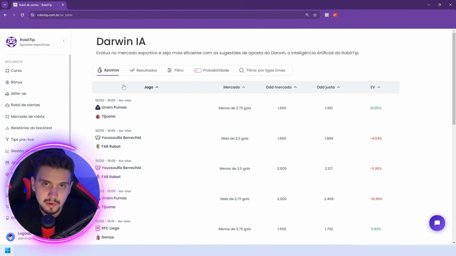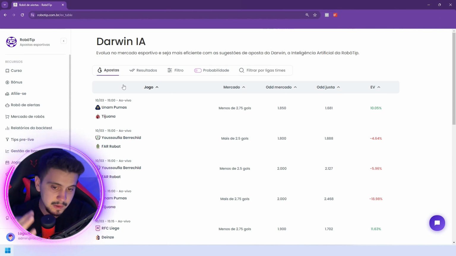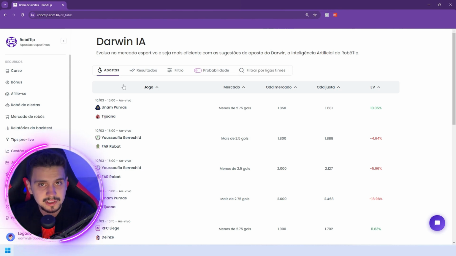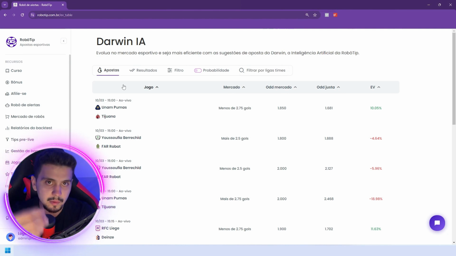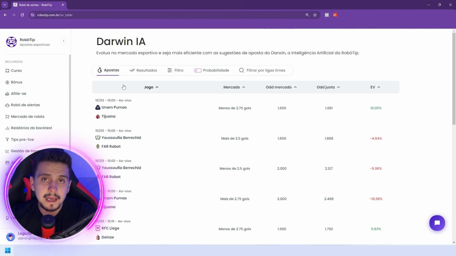This is a 2-year project, an internal development by our team after 2 years of studying the market. Initially, as I mentioned, it is about the goal market, over and under, meaning more than and less than. And how can Darwin IA assist you? It is straightforward, okay? There is no mystery, just like the description provided by Darwin states here on the platform.